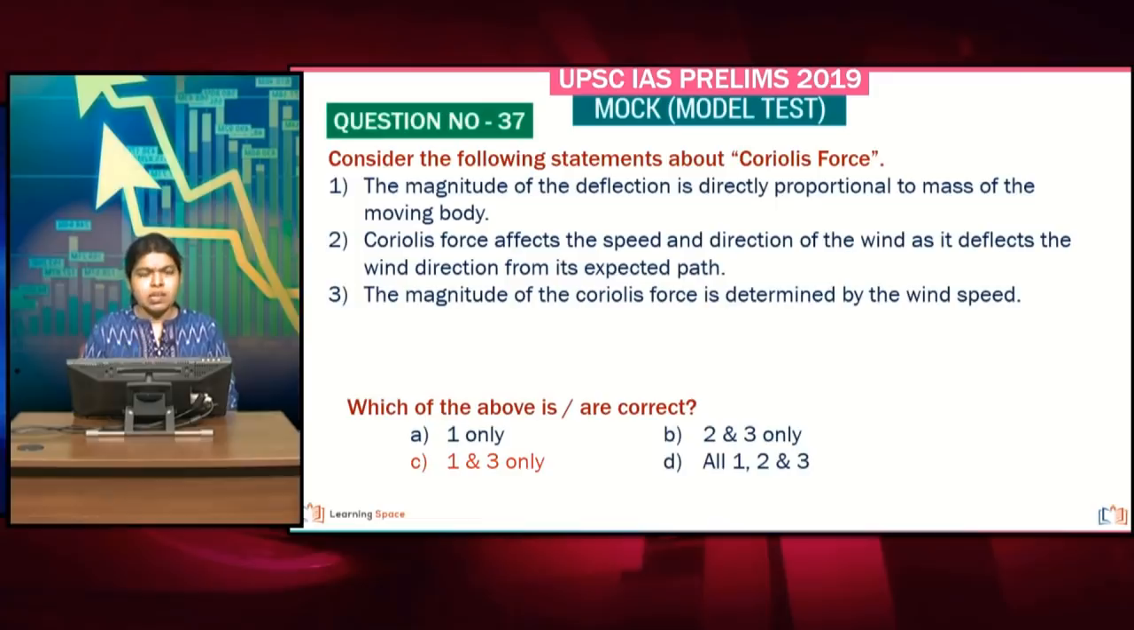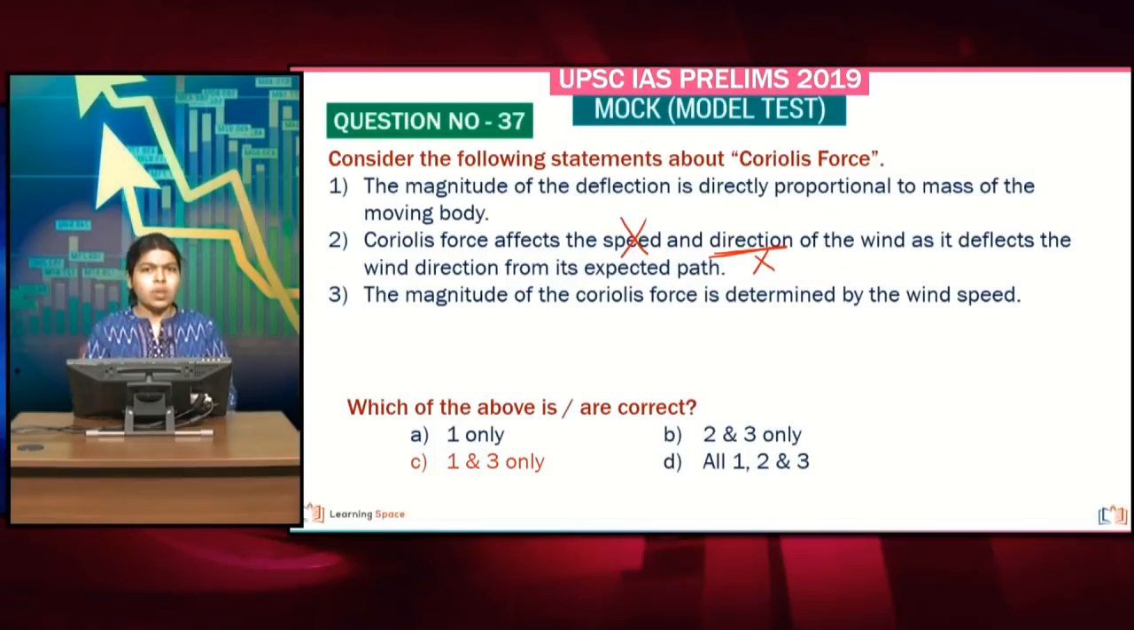So, starting with the questions pertaining to geography. Consider the following statements about Coriolis force. What is Coriolis force basically? It is a deflecting force. So this is going to affect the deflection or the direction of the wind. Coriolis force does not affect the speed of the wind, rather it has its effect over the direction of the wind. That is why the second statement is wrong here, and you have the answer as 1 and 3.